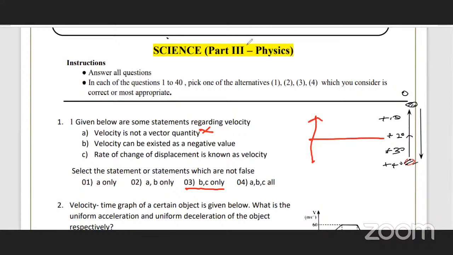Then when it's returning, velocity becomes negative, minus 40, right? So it becomes minus 40, minus 30, minus 20 meters per second, minus 10 and 0. Finally, sorry, it's the other way around, it's downwards acceleration, sir.